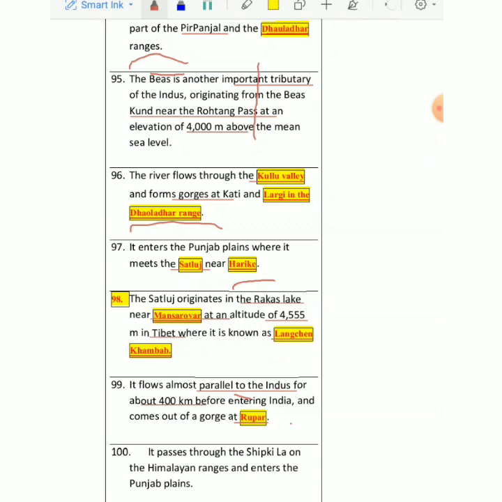Ropar is a very important site that has been excavated from the Indus Valley civilization. Indus में जब आपको class 12th, if I'm going to teach history, then I will tell you that for Indus civilization, this is a very important site at Ropar in Punjab. Some sites have been found in Punjab, so one is Ropar also, right?